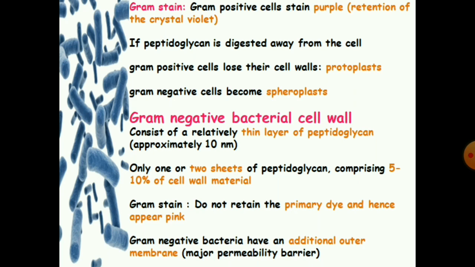Next is the gram-negative bacterial cell. It consists of a relatively thin layer of peptidoglycan, approximately 10 nanometers. It has only 1 or 2 sheets of peptidoglycan, comprising 5 to 10% of the cell wall material. In Gram staining, it does not retain the primary dye, hence it appears pink. Gram-negative bacteria have an additional outer membrane, which is a major permeability barrier.